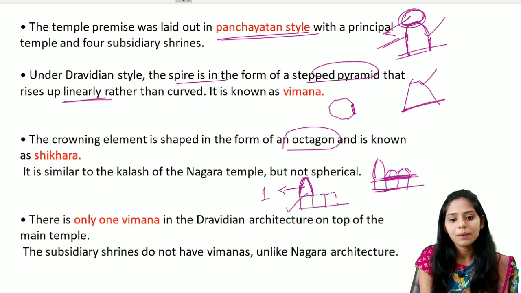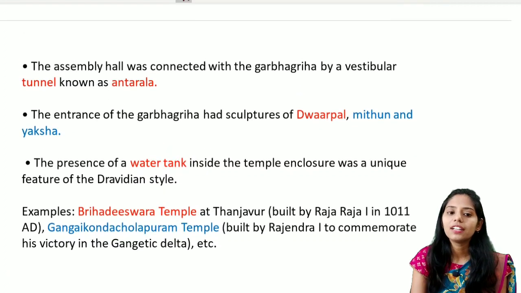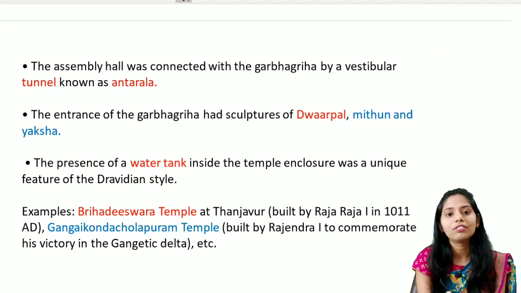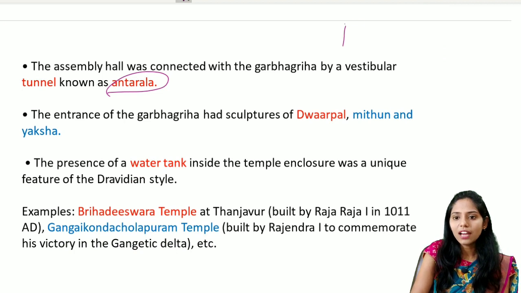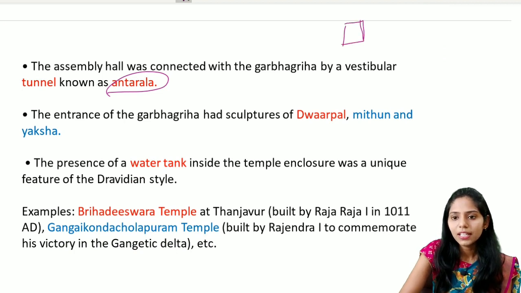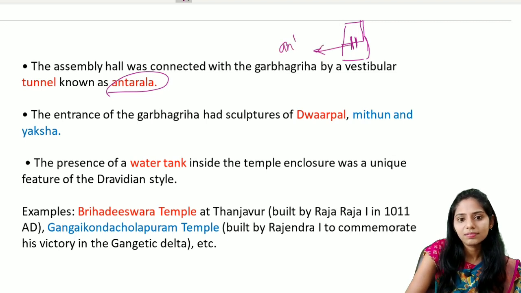The next point is that the subsidiary shrines do not have Vimanas, unlike the Nagara style. And the next important difference is that the assembly hall is connected with the Garbhagriha by a narrow passage or vestibular tunnel, called the Antrala. That means if you have a main temple here and mandapas here, there will be a small passage to go into the Garbhagriha, or the womb of the temple. It is called the Antrala.